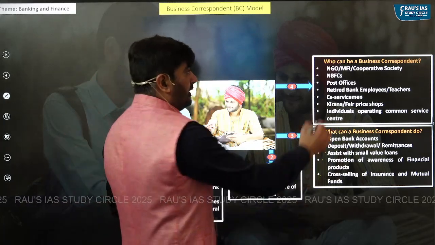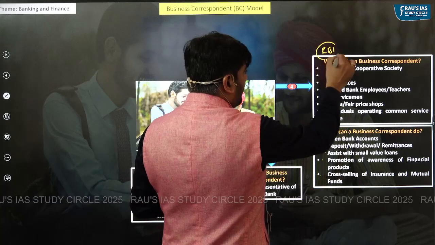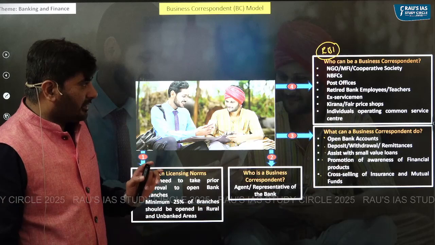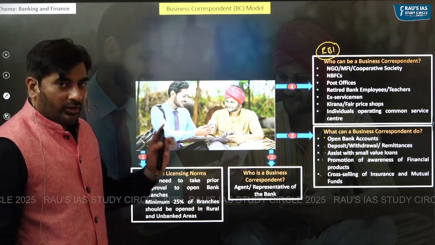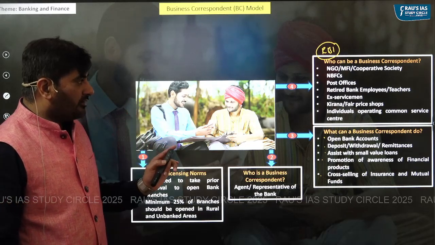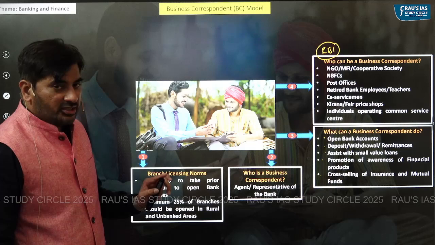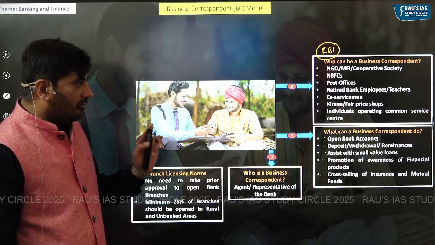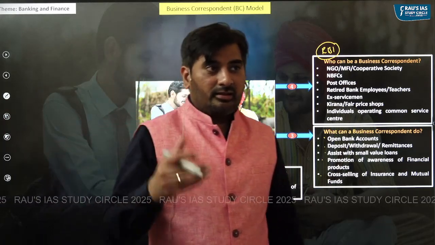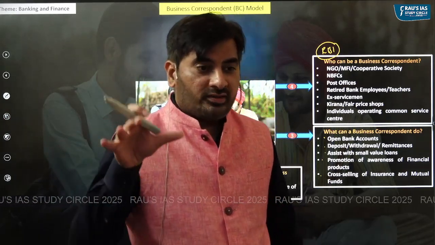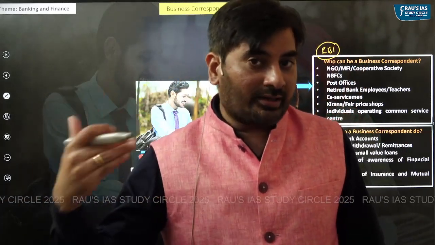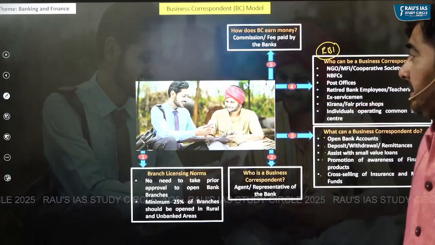This has been highlighted by RBI. So RBI has come up with a detailed guideline. According to RBI's guideline, business correspondent could be an NGO, microfinance institution, cooperative society, NBFC, post offices, retired bank employees or teachers, ex-servicemen, kirana or fair price shops, or individuals who are operating common service centers. Let's say that an individual who is operating an Aadhaar enrollment center, even that individual can also act as a banking correspondent.